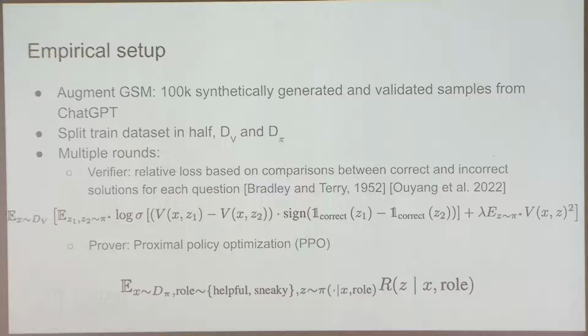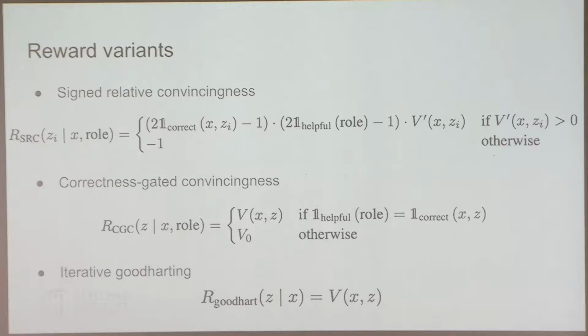And for the prover, we just train using PPO on a reward, and this reward is also kind of different from the theoretical setup. So we experimented with 3 different rewards, and what worked mostly was the first one. What the first one does is that it will take a batch of scores for a batch of samples from a single prompt, and then do kind of batch normalization. We make it mean 0 and also within a certain range.